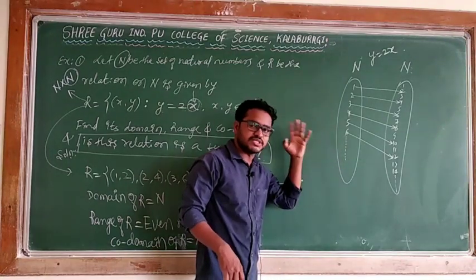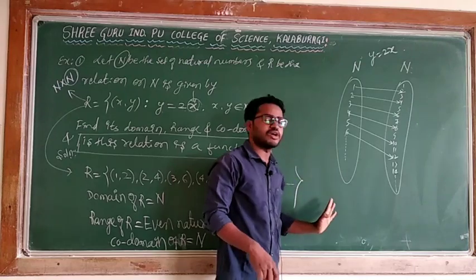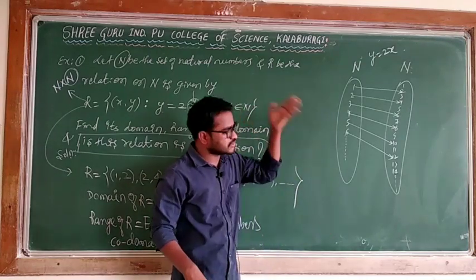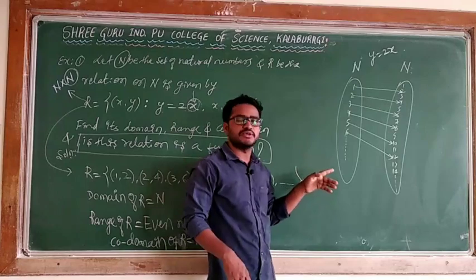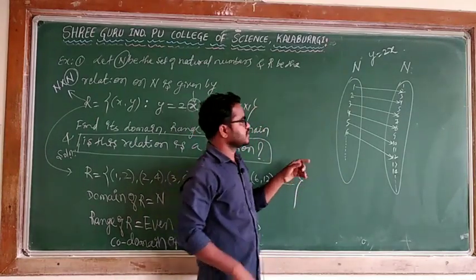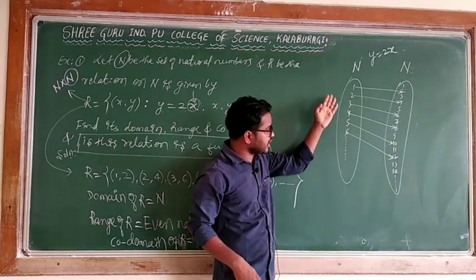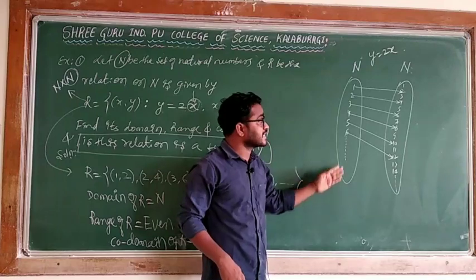So I am leaving it, meaning it is infinitely many. Don't say these are not having an image. These also have an image, because in that case those will connect. If I continue this, you will get 7, 8, 9, 10 and so on. So here I can say every element of these natural numbers will connect.